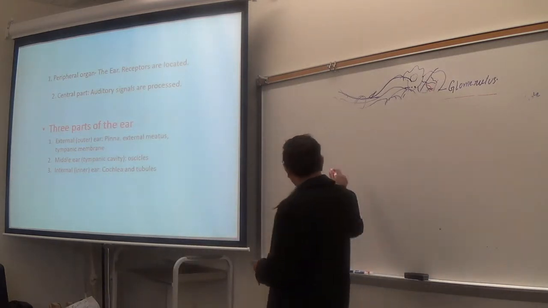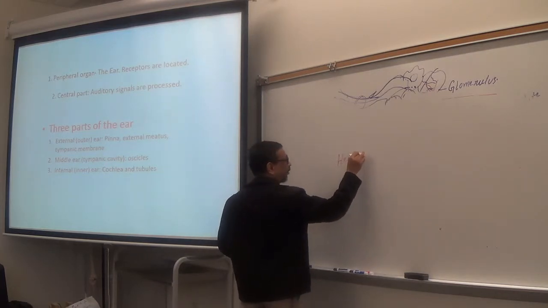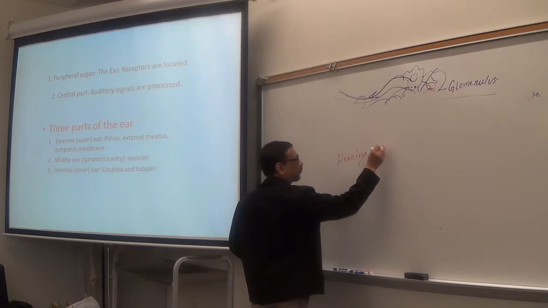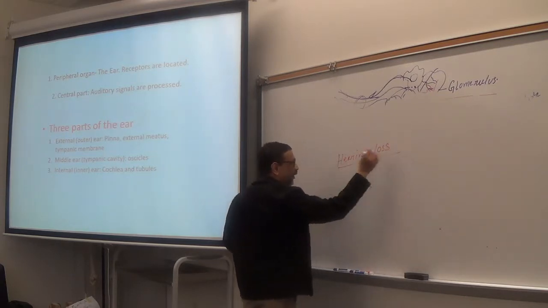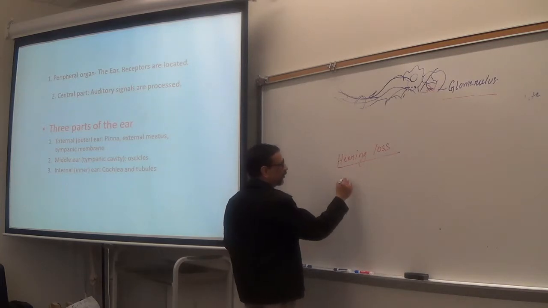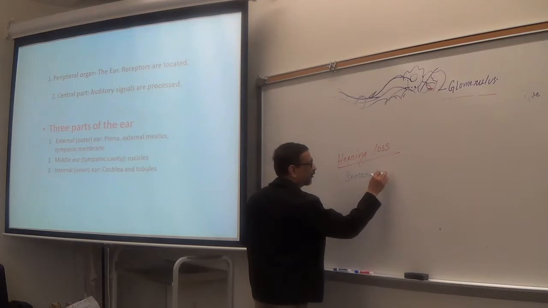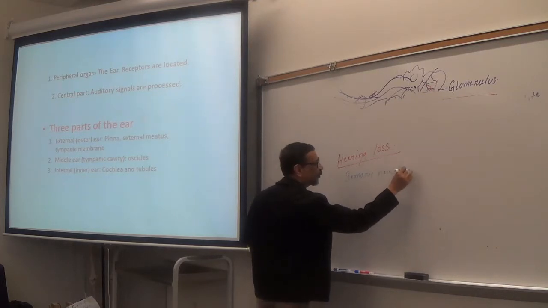The last thing, hearing loss. Two types of hearing loss we know. One is called sensorineural loss.